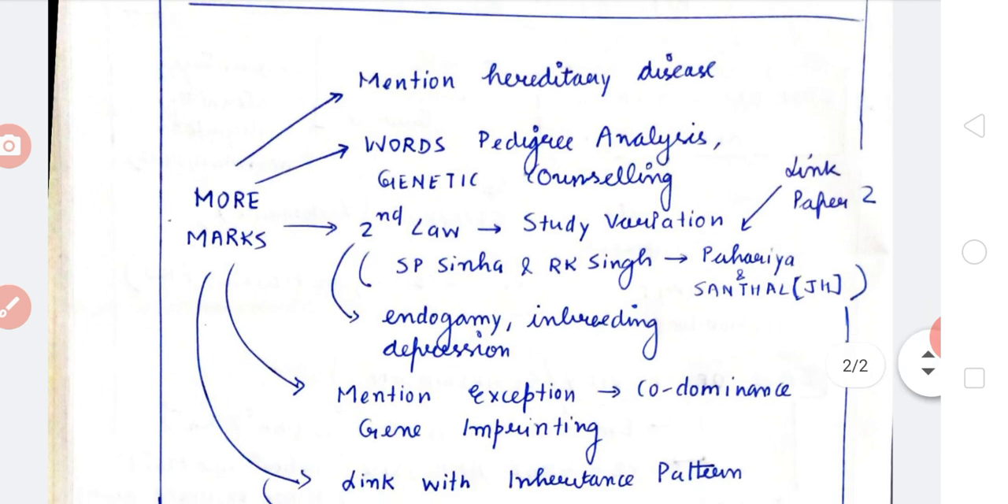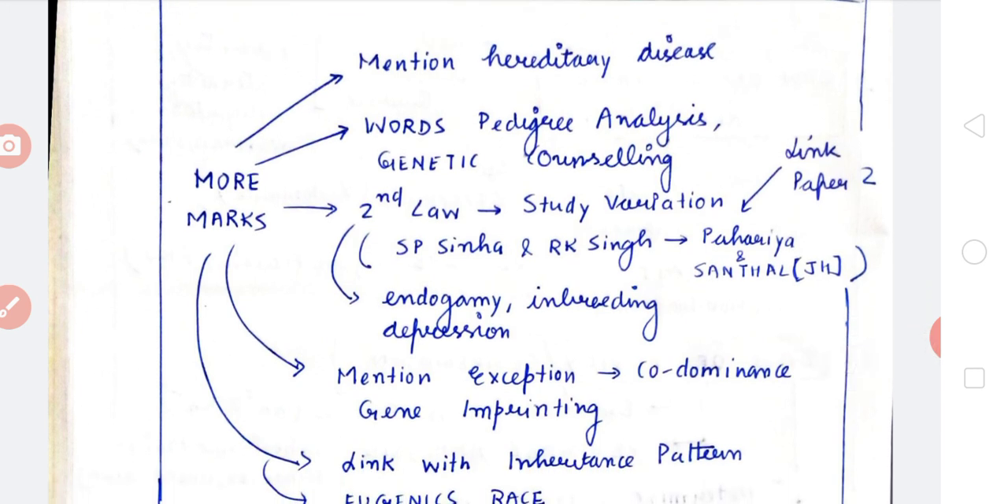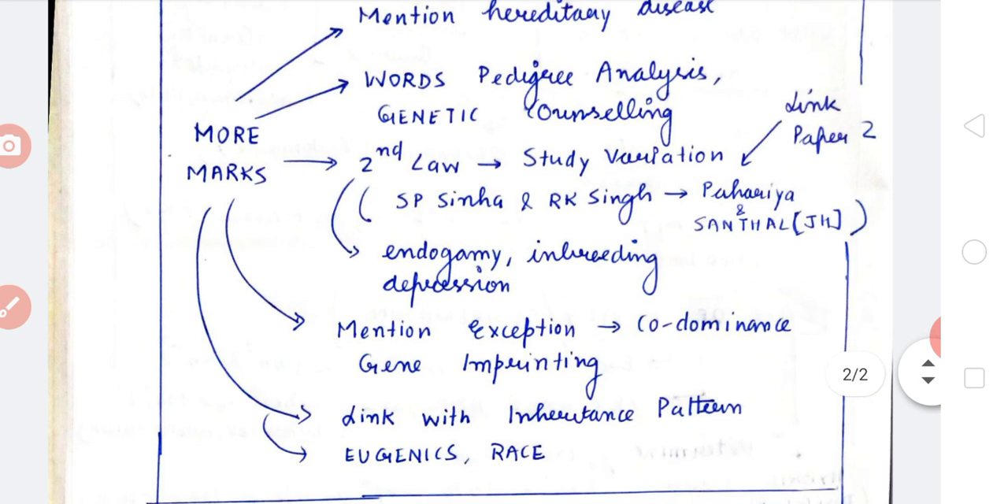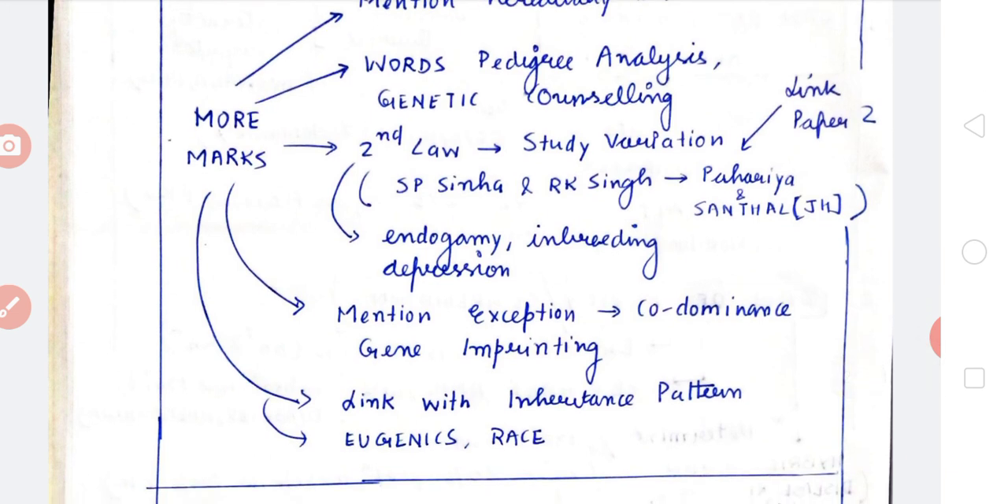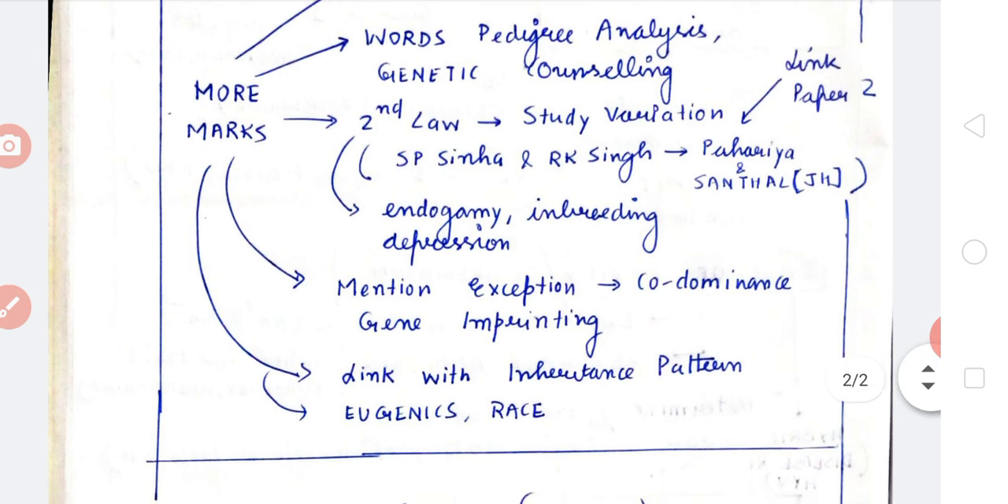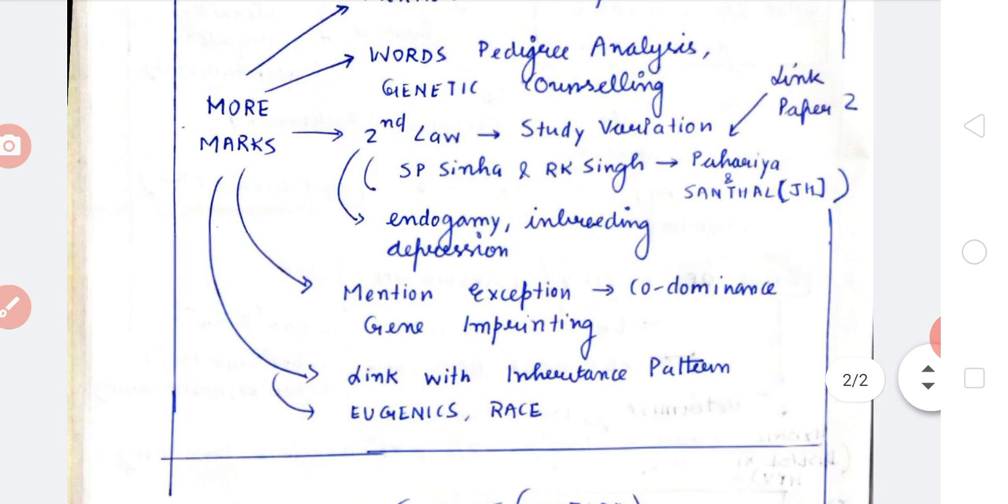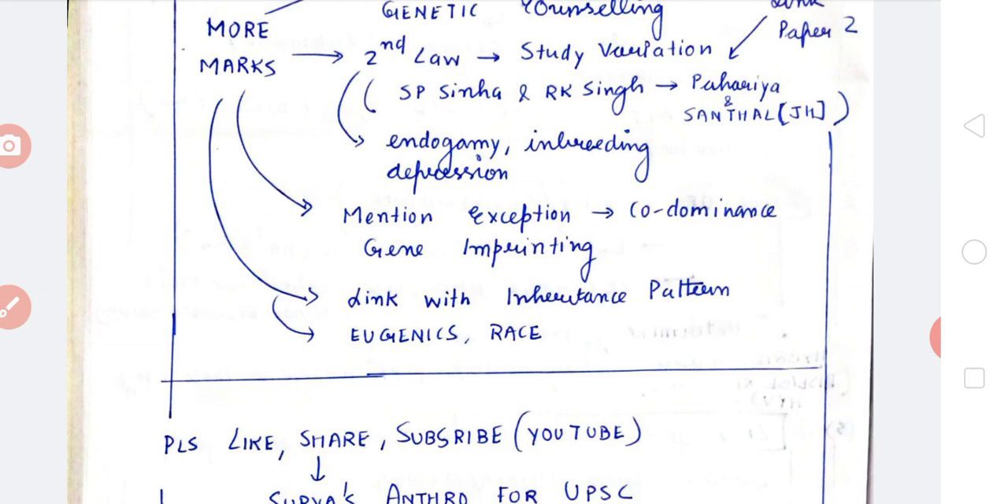S.P. Sinha and R.K. Singh, in the Pahadia tribe and Santhal tribe of Jharkhand, showed that genetic variations are seen which result in phenotypic variations due to the Mendelian pattern of inheritance. You can also say that for independent assortment or purity of gametes, if there is endogamy, that is marriage within the same kula, same clan, it was also studied by Bhatia et al. You can mention it can lead to inbreeding depression, expression of recessive alleles, and poor fitness of the given population. More you can mention, now very important, you can mention exceptions also.